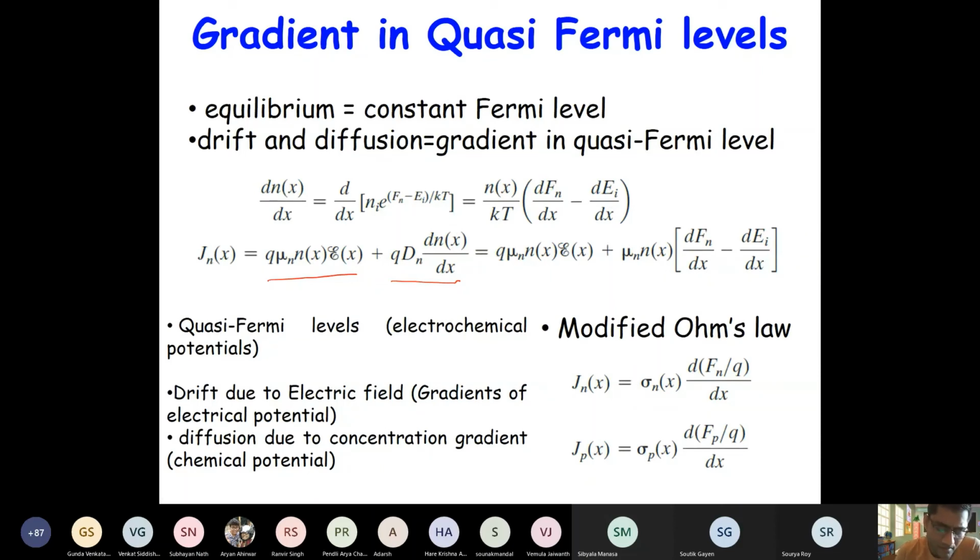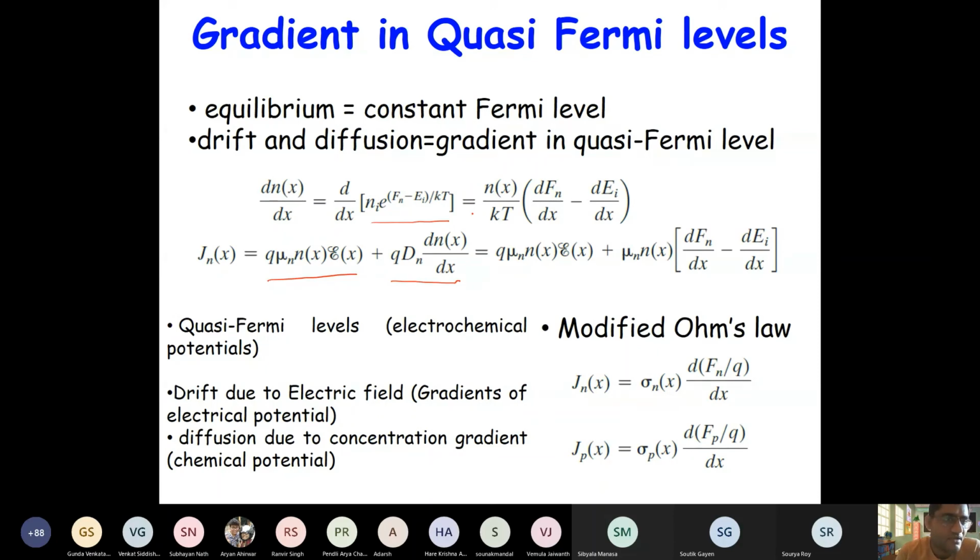Now, if you recall the relationship for carrier concentration, for example, n, in this case electron, n is equal to n_i exponential (E_F minus E_i) by kT. In a typical situation, if it is in equilibrium, we can write E_F here, but if it is not in equilibrium, then of course we have already discussed the concept of quasi Fermi level.